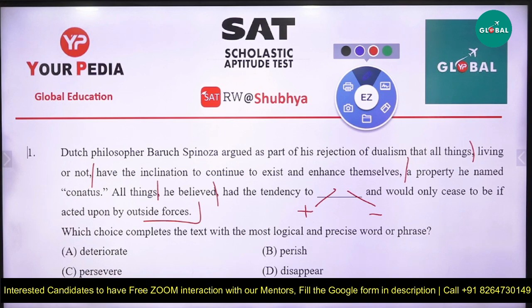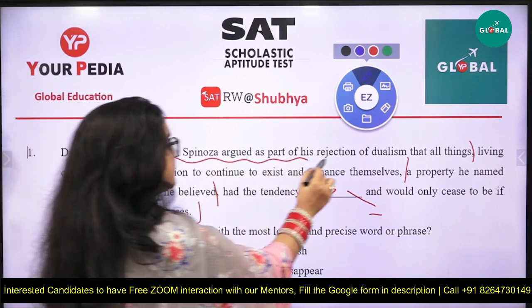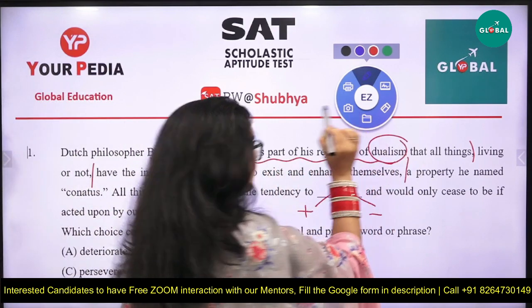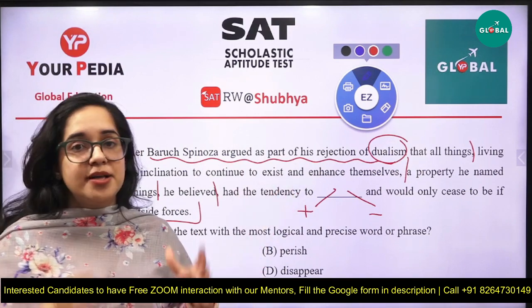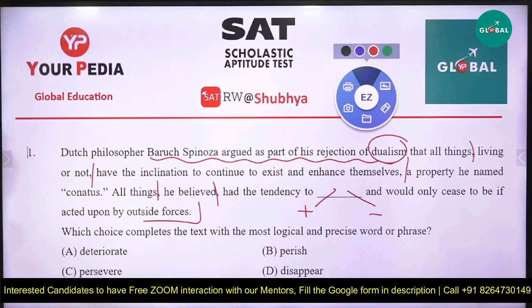The Dutch philosopher Baruch Spinoza argued, as a part of his rejection of dualism, that all things, living or not, have the inclination to continue to exist and enhance themselves.